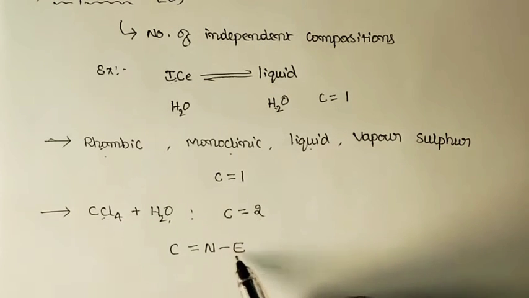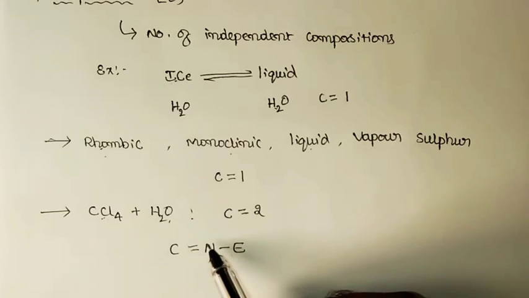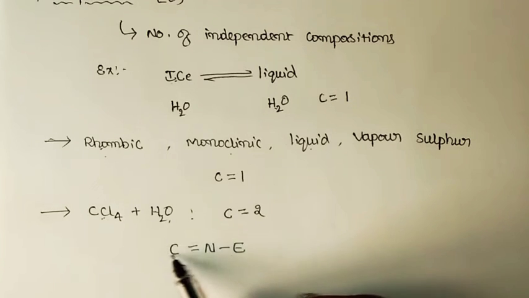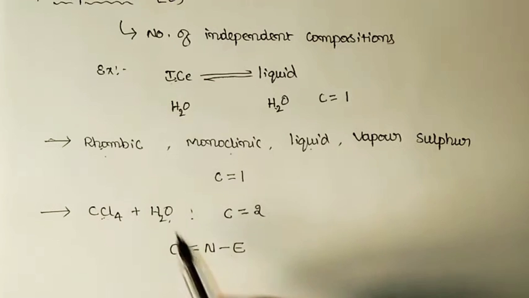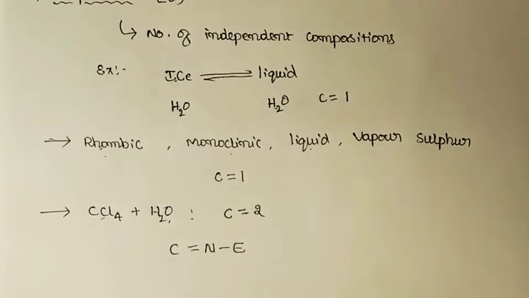So by knowing the number of species that are present at the state of equilibrium in a system, as well as the number of independent equations that are developed by these n number of species, it is possible to calculate the number of components that are present in a system. And for this we shall do some simple illustrations, and we shall calculate the number of components in those systems.